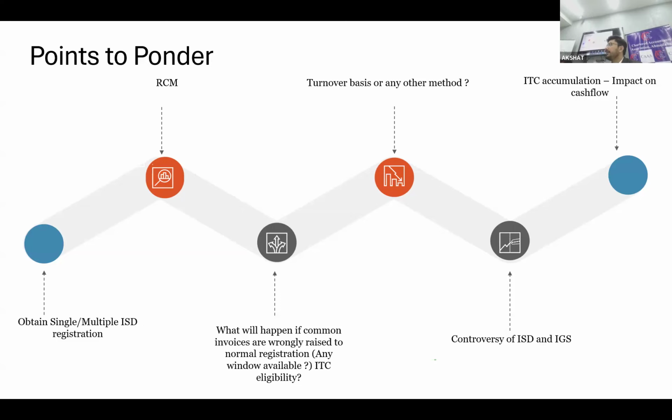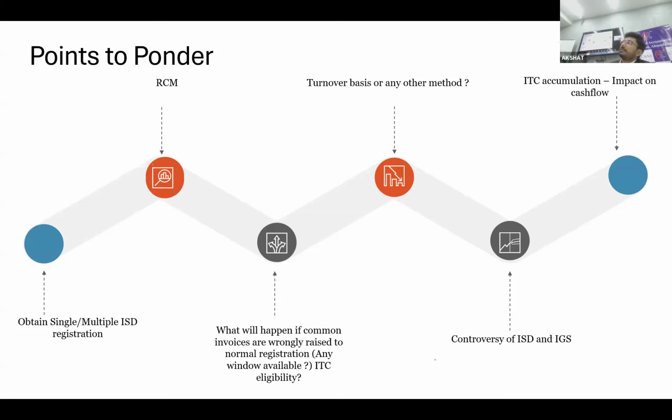RCM, we already discussed that RCM will, the main entity will pay and then distribute. Still, even if you provide the ISD number to your vendor, there are many vendors who will raise the invoice to your common main HO only instead of ISD. That is the teething issue we will face during the initial period. So what should be the way of distributing the credit through that?